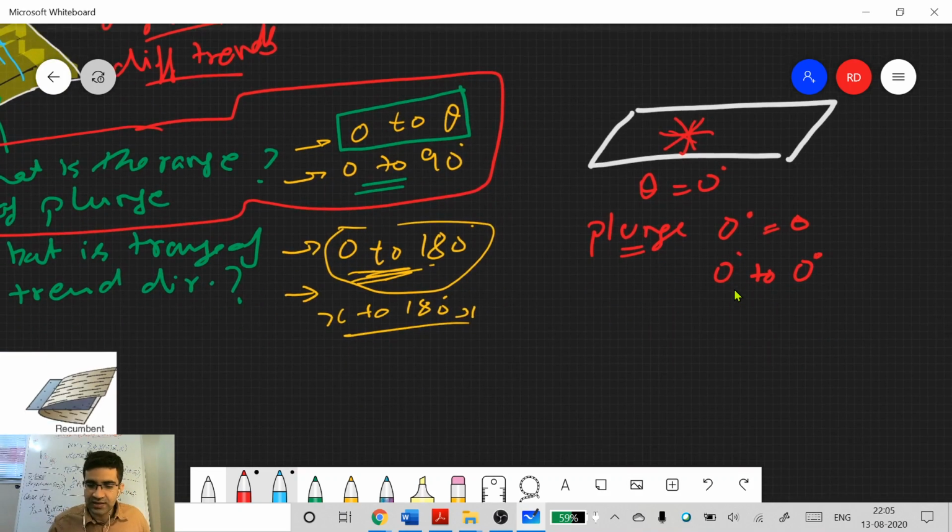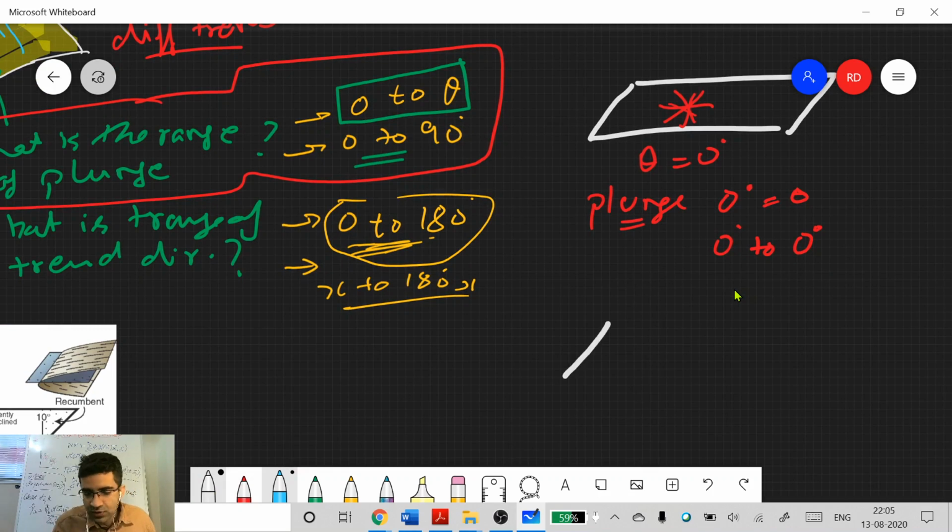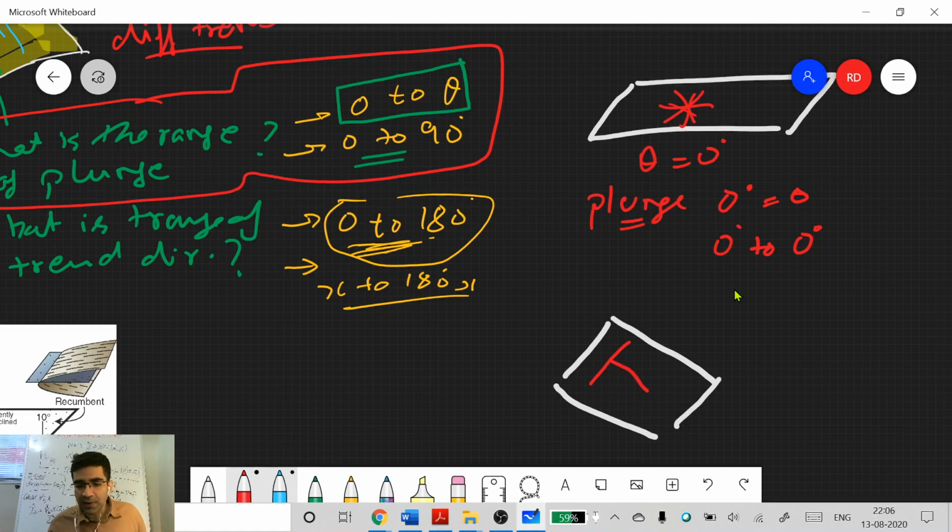If you have an inclined surface, on the other hand, and this is sort of what you did in true dip and apparent dip, when the line is parallel to the strike line, it is horizontal, theta is 0. When it is perpendicular to the strike line, that is when you get the maximum plunge. And for folds, it will actually be dip. So it's sort of like the plunge of a line, it's like apparent dip, it will vary between 0 degrees and theta. When it is 90 degrees, you will get the maximum dip or maximum plunge, which is equal to theta.